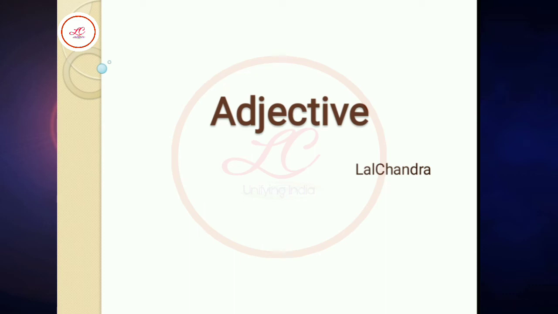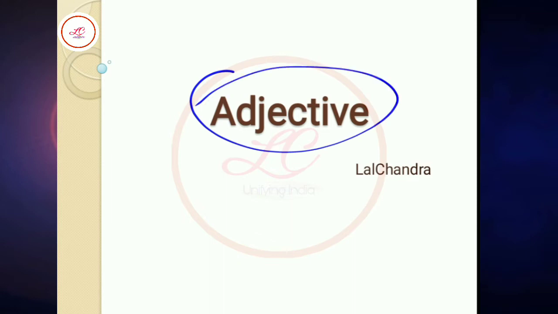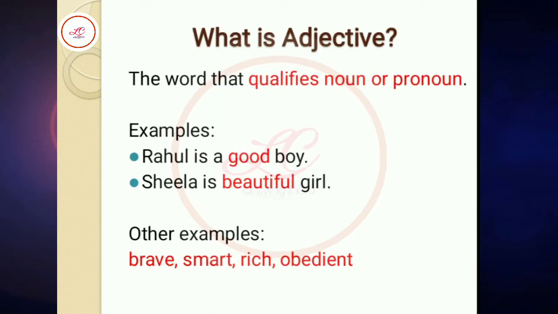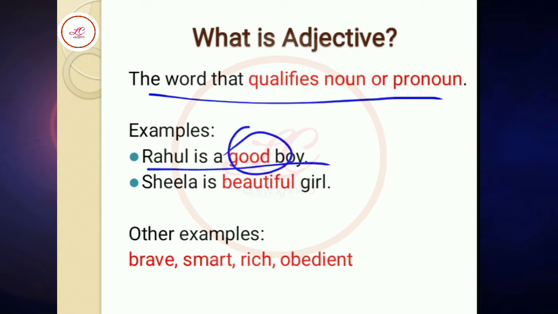Today we shall study about adjective. What is adjective? The word that qualifies noun or pronoun, that is called adjective. Example: Rahul is a good boy. Here good is an adjective.